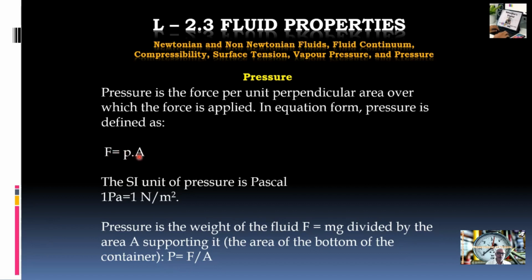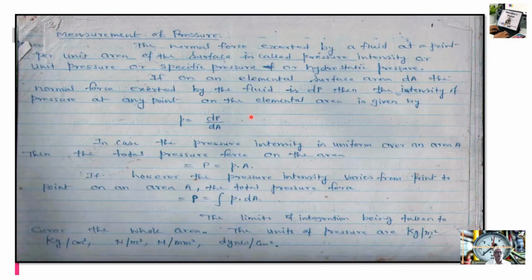So F is equal to P into A. The SI unit of the pressure is Pascal. 1 Pascal is equal to 1 Newton per meter square. Pressure is the weight of the fluid. So F is equal to mg, which is divided by the area supporting it. So P is equal to F upon A. So measurement of pressure, the normal force exerted by the fluid at a point per unit area of the surface is called the pressure intensity.